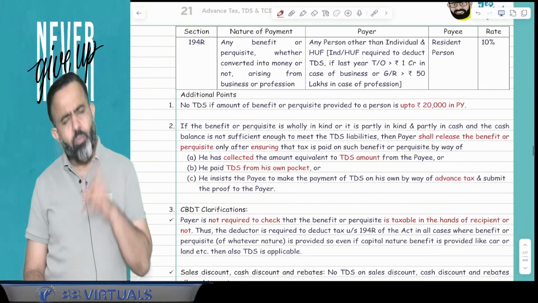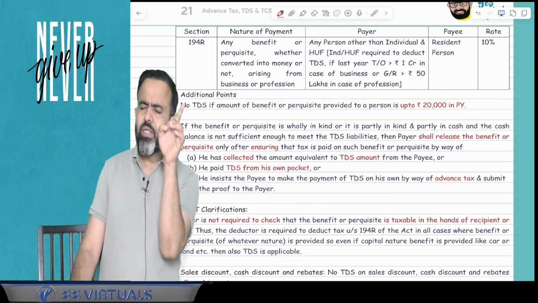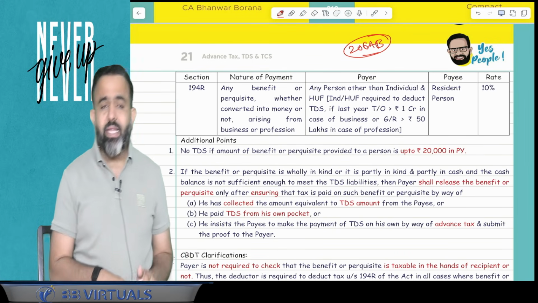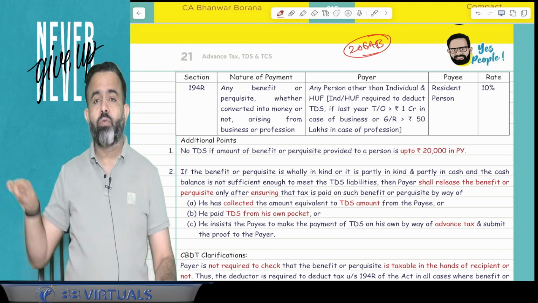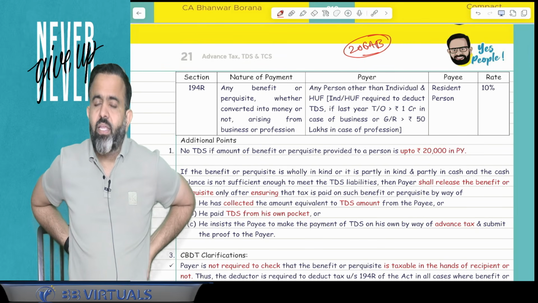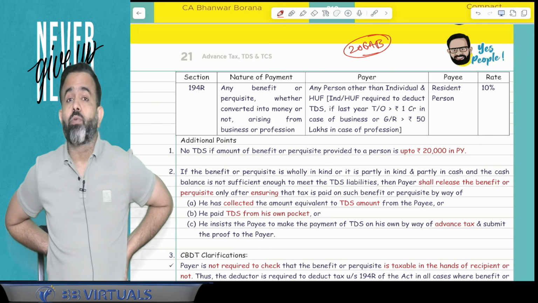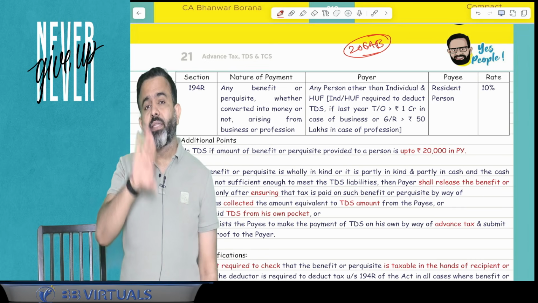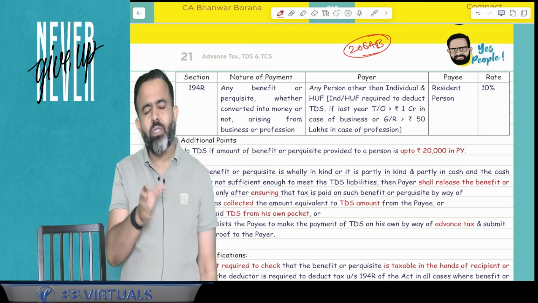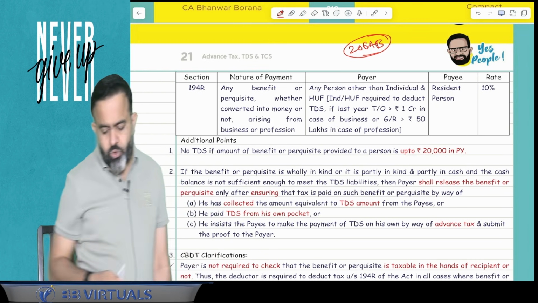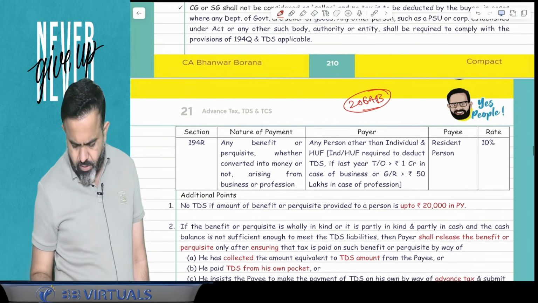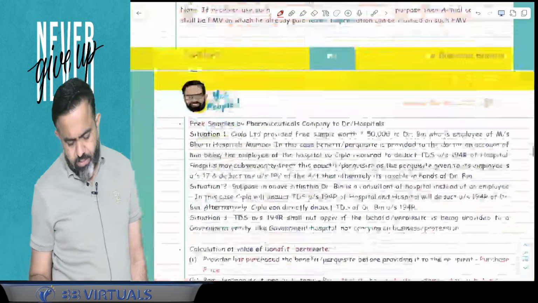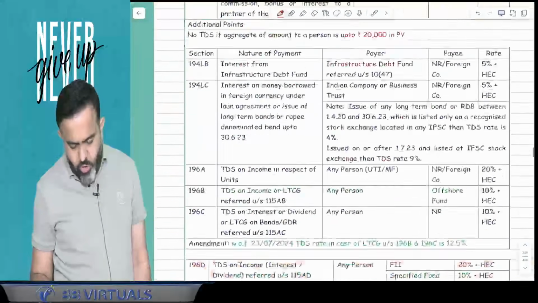Now okay, one more point is, you know that in the TDS, till last year, you used to study one section, that is 206AB, and that section says that in the last year, if you have not filed the return, and if your TDS or TCS was deducted or collected, then in this particular case, the TDS rate will be higher, twice the rate. That section has been removed. So section 206AB has been removed from the TDS topic. Done.